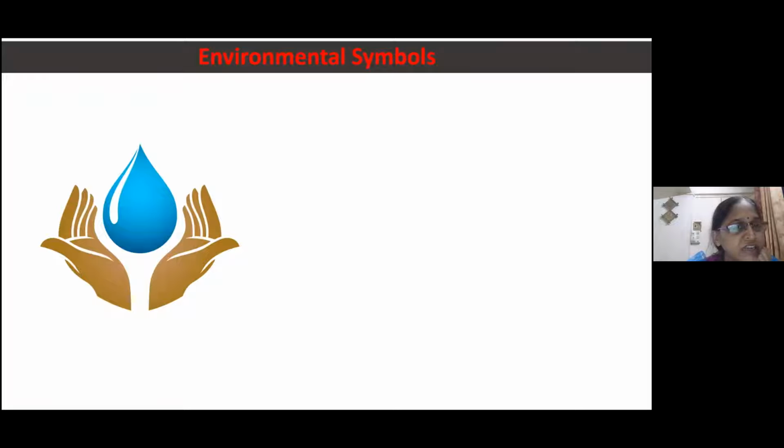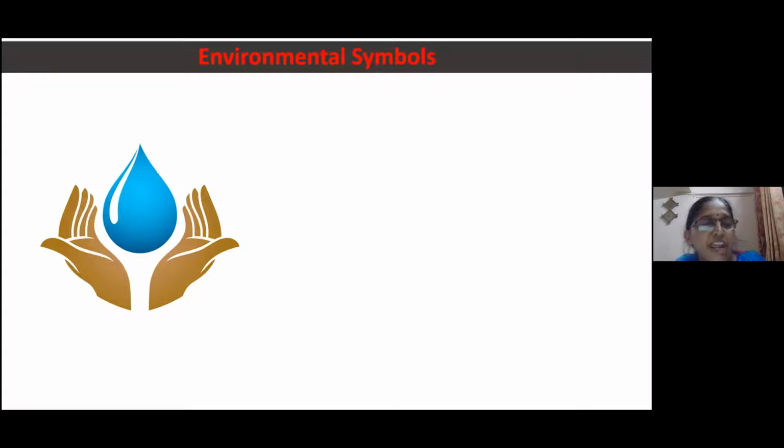Can you see this figure, all of you? Yes, madam. Can you explain this? What it stands for? I think it symbolizes save water. Yeah, correct. Very good.